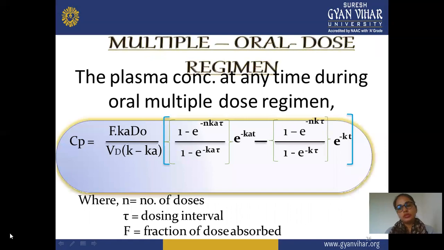Next is the multiple oral doses regimen. In this regimen, the plasma concentration at any time during oral multiple dose regimen is Cp = F ka D0 divided by Vd (ka - k) [(1 - e^(-nk delta)) divided by (1 - e^(-k delta)) e^(-kt) - (1 - e^(-nka delta)) divided by (1 - e^(-ka delta)) e^(-ka t)], where n is the number of doses, delta is the dosing interval, and F is the fraction of dose absorbed.